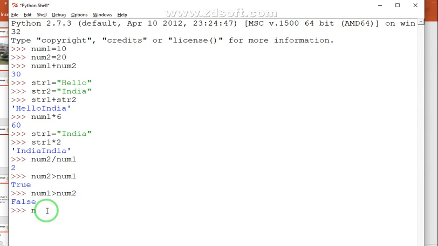Similarly, if I write num1 equal to num2, again you will find the False value. So this compares the values and then gives the result in the form of True or False, whether the resultant relationship is true or false.